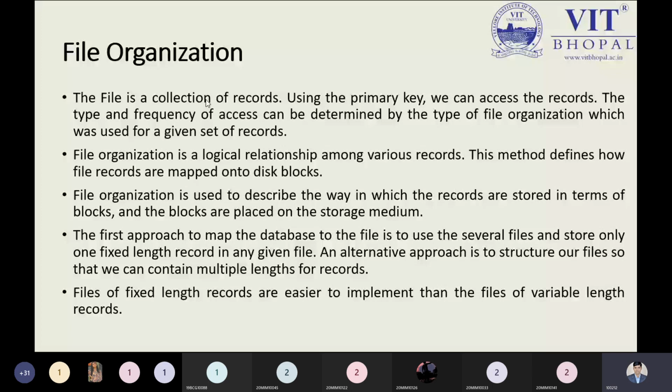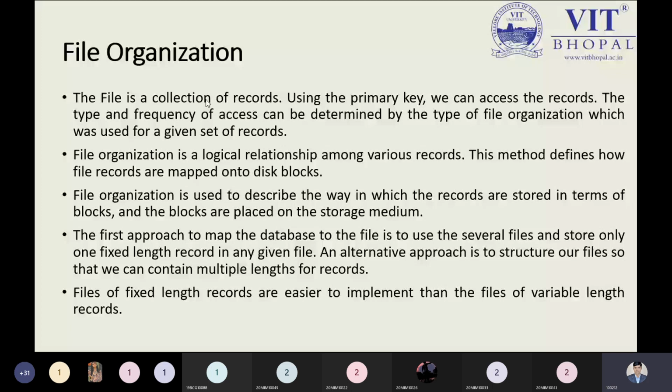That's why the operating system has to decide properly whether it is using the fixed-length record mechanism to store the information or the variable-length record mechanism. But now operating systems are smarter than the previous operating systems, so we can say the variable-length record storage mechanism is much more popular nowadays. File organization will describe all these things.